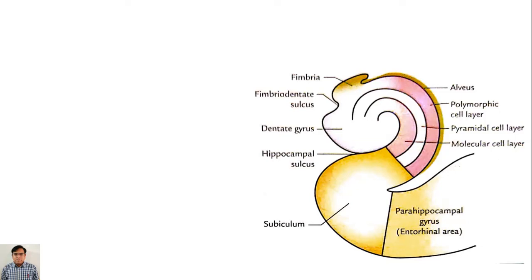So this is the actual view of the hippocampus. The pink structure is the hippocampus and it is covered by white matter known as the alveus, this one, and medially it forms a band-like structure known as the fimbria of the hippocampus.